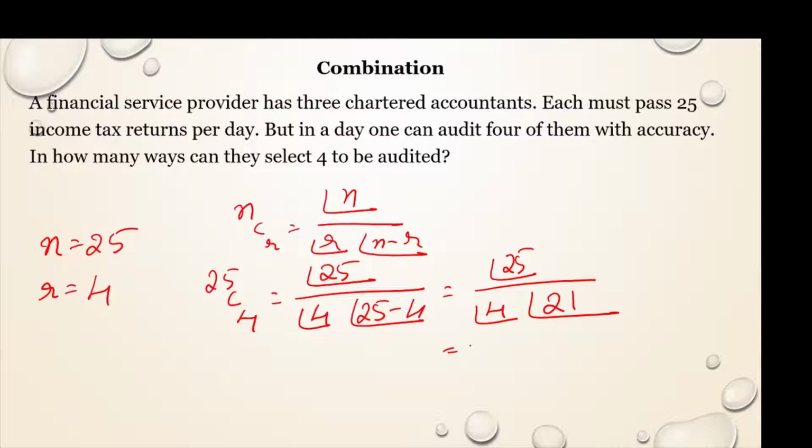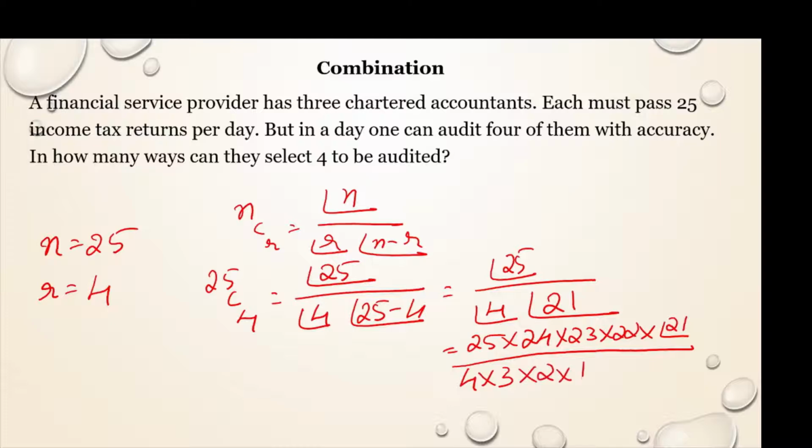You can write the numerator as 25 into 24 into 23 into 22 into factorial 21, and factorial 4 as 4 into 3 into 2 into 1 into factorial 21.